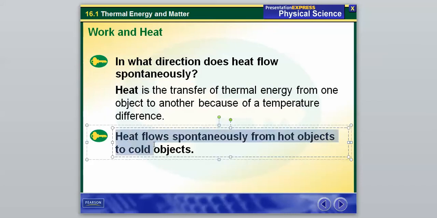It says heat flows spontaneously from hot objects to cold objects. When I had one of my chemistry or physics classes, our teacher told us there's no such thing as cold, it's just an absence of heat, or just an absence of being hot. So cold is a human thing that we generate, where scientifically there's really no such thing as cold. It could just be the absence of heat. So heat is going to flow from hot objects to cold objects.